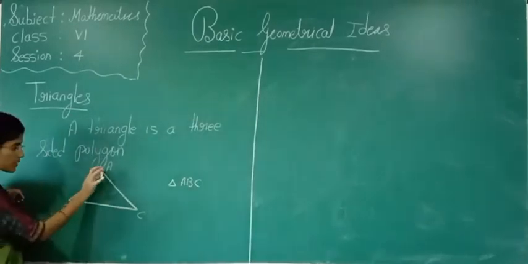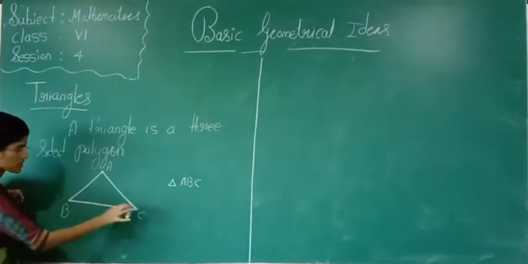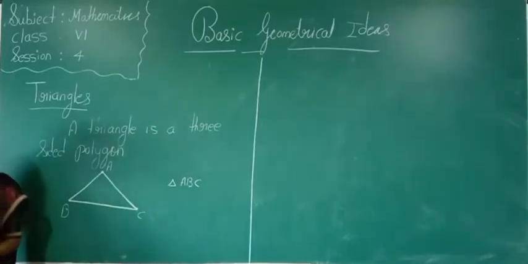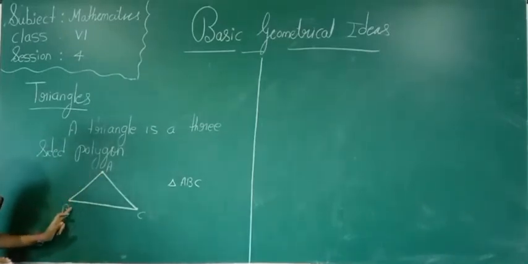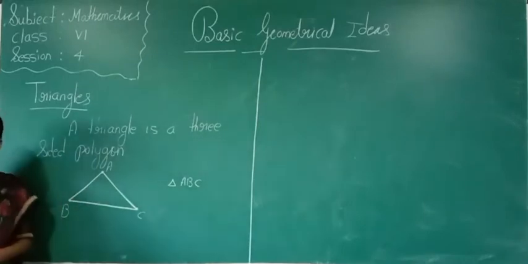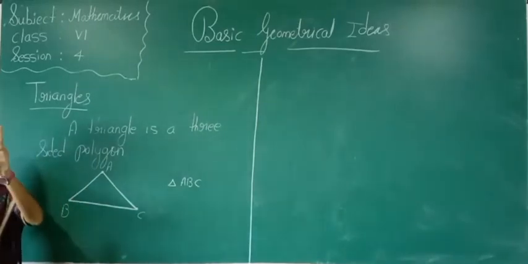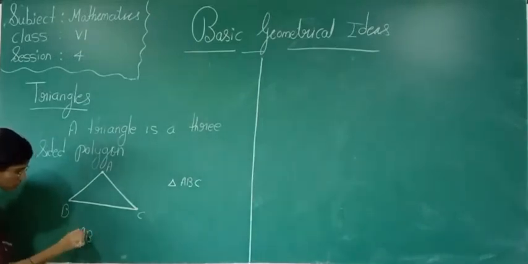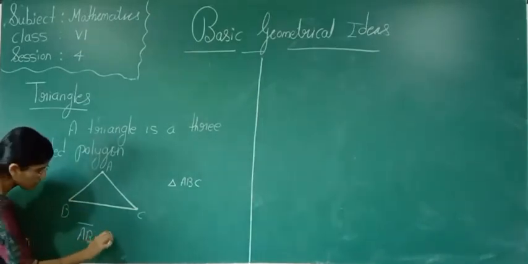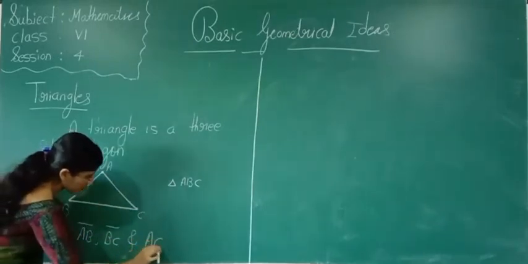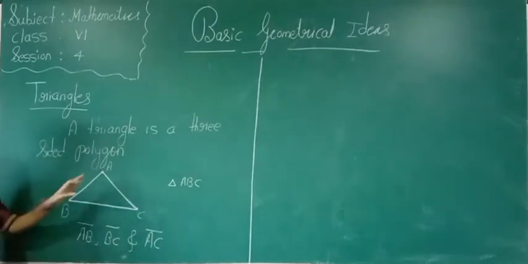How many vertices are there for this triangle? 3 vertices are there. How many corner points are there for a triangle? 1, 2, 3. That is, A, B, C are the vertices of the triangle. How many sides are there? 3 sides: the line segment AB, BC and AC.